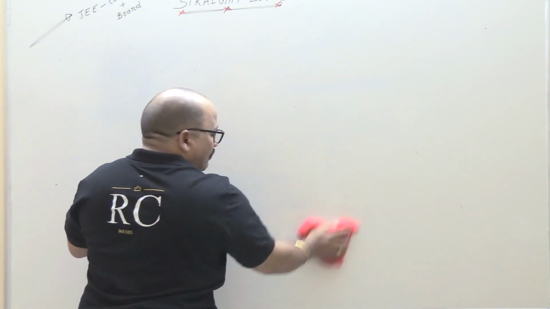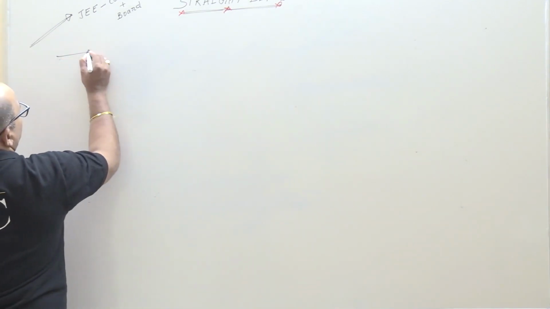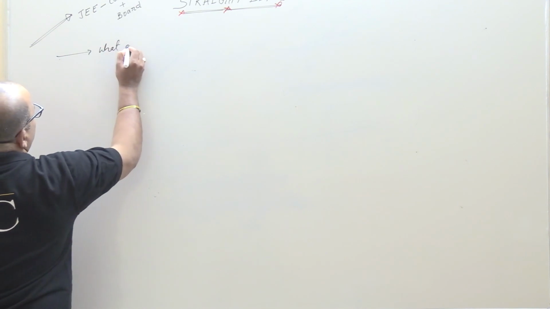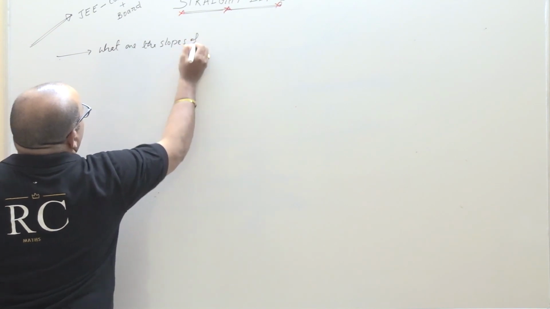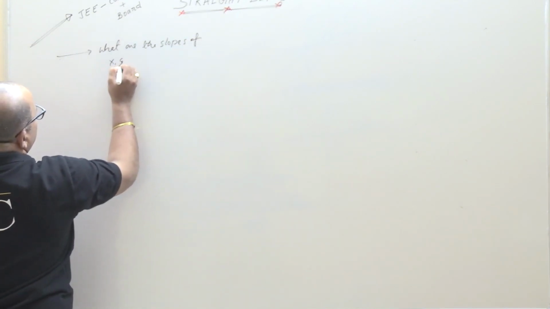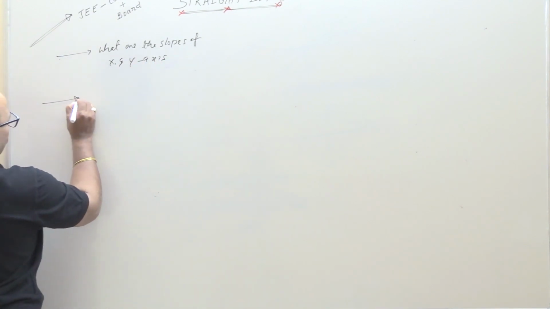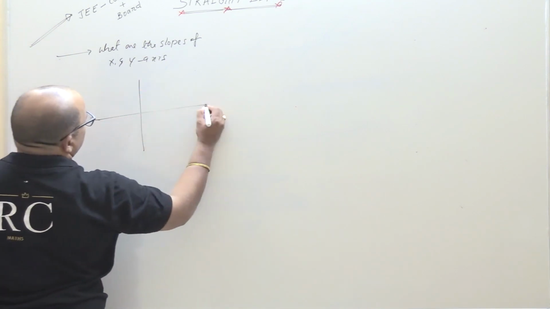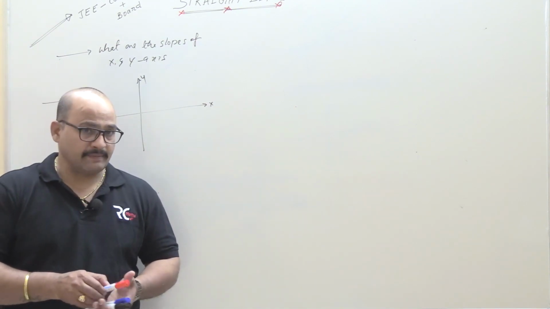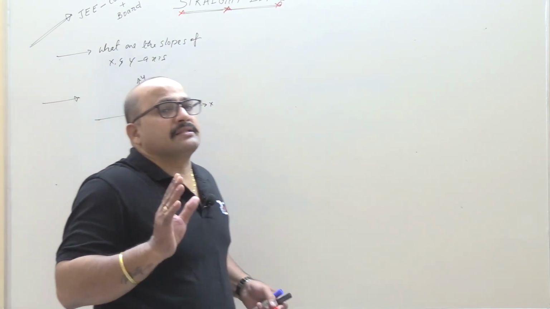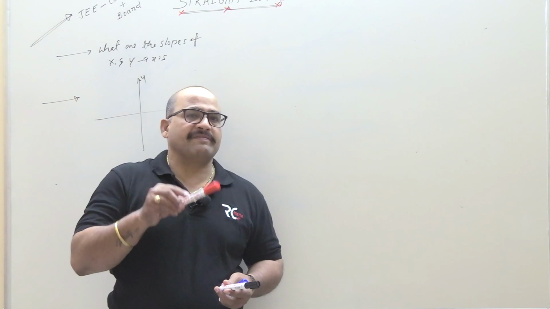What are the slopes of the coordinate axis? That means x and y axis. Okay, now students, number one. This is the x axis, x, y. Now I am talking about the slope of x axis. What is the slope of x axis?